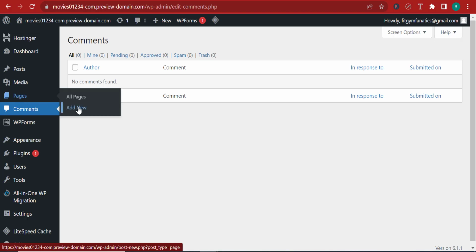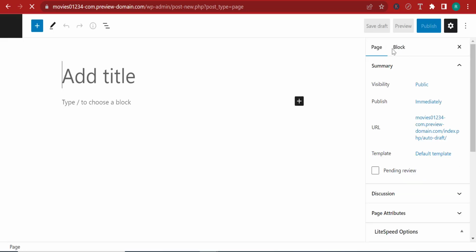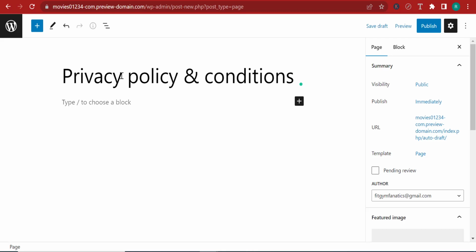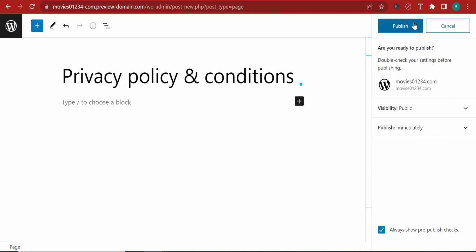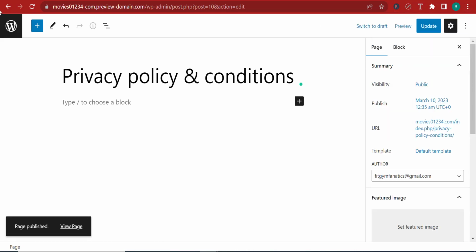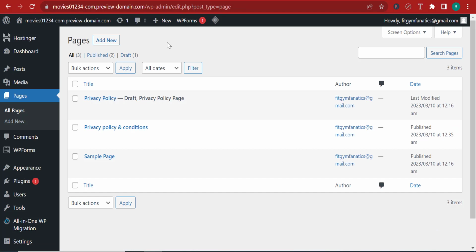You can click Add New, and you'll be taken to Gutenberg as well, in which you're going to be prompted to give the page a name. So for example, you can name this page Privacy Policy, or Terms and Conditions if you'd like. And you can click on Publish. Now, because we don't have Elementor right now, we won't be able to edit this with Elementor, but later on when we install Elementor, we will be able to edit all the pages with Elementor.